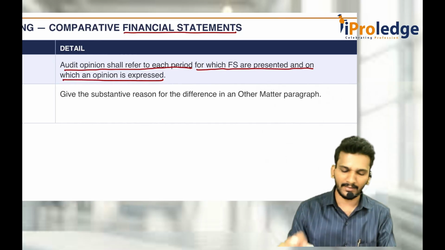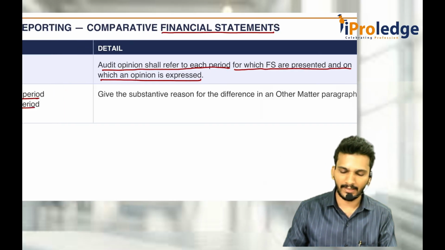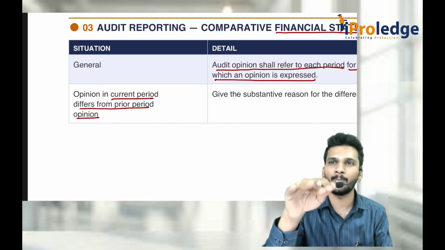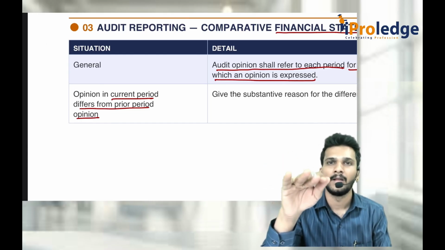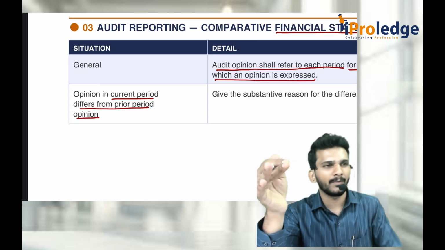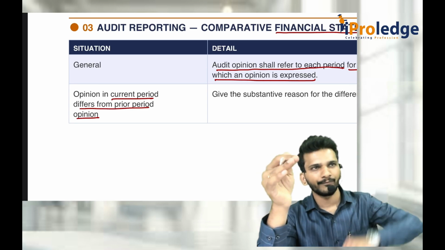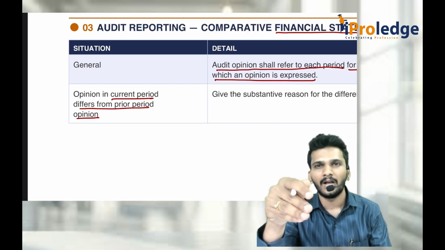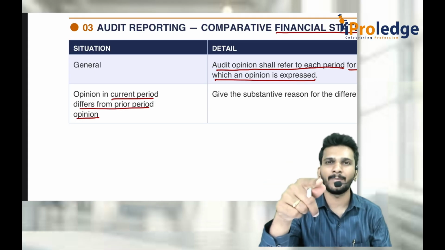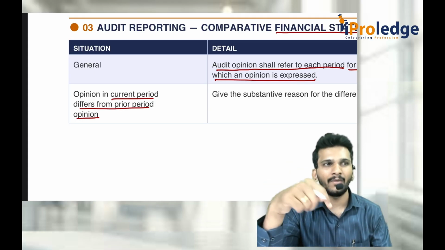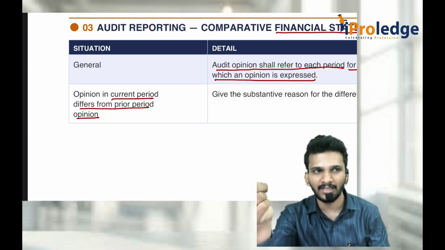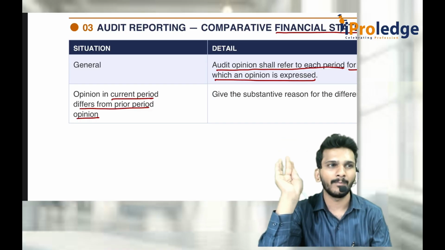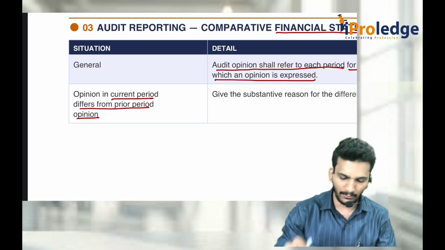What happens here? They are not talking about the current period financial statements opinion versus the prior period financial statements opinion. The prior period financial statements were already audited, and that auditor has expressed an unmodified opinion, for example. Now I am keeping that as compared to the financial statements in the current year. Whenever I check those financial statements of the last year, I feel it should not be unmodified, it should be modified, maybe qualified or adverse. That is what we are discussing.